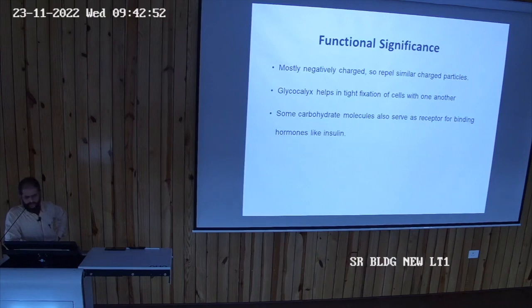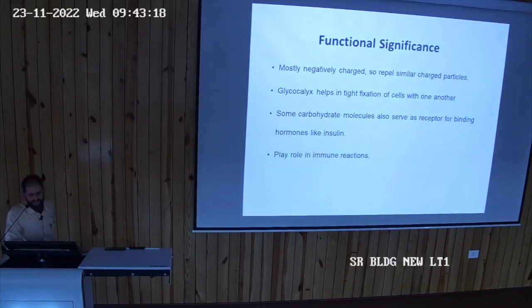So this may also act as a receptor for binding hormones like insulin. When you see the mechanism of action of insulin later, you will come to know. There are proteins which are joined with carbohydrate and act as a receptor for insulin. As they bind, autophosphorylation happens inside. Okay, you will learn later.